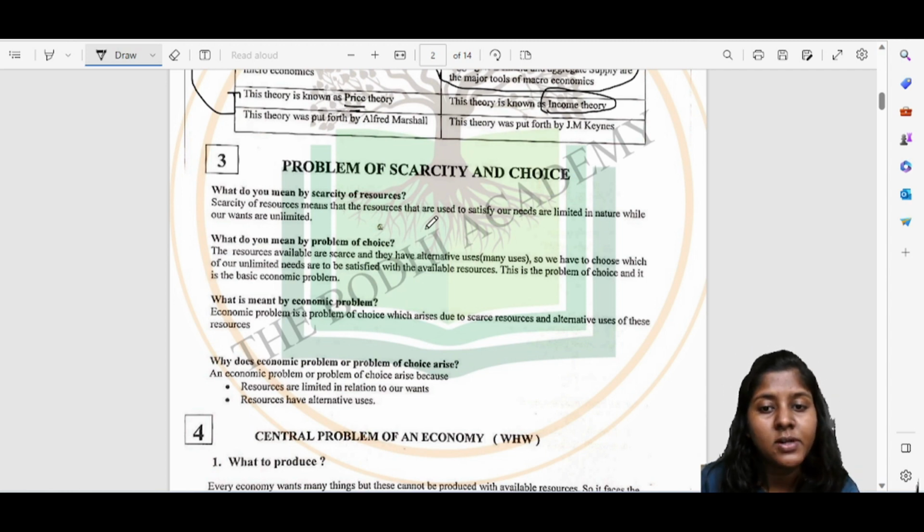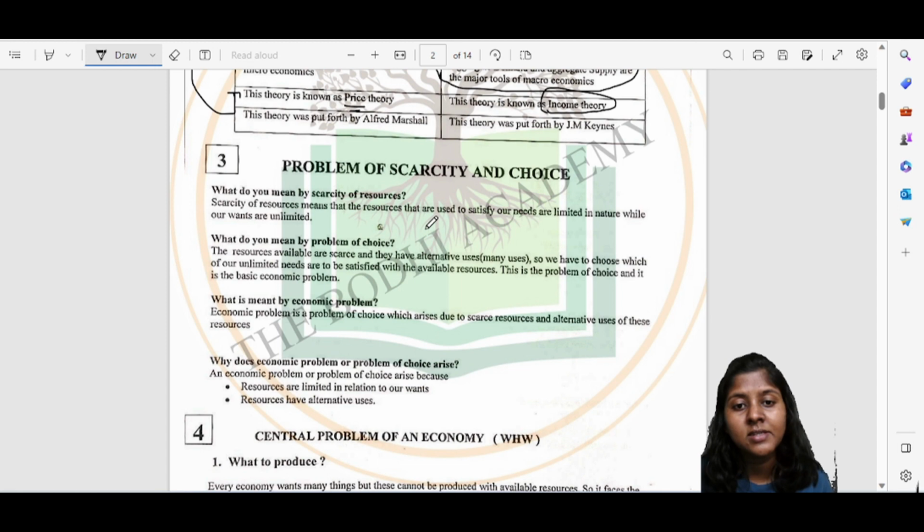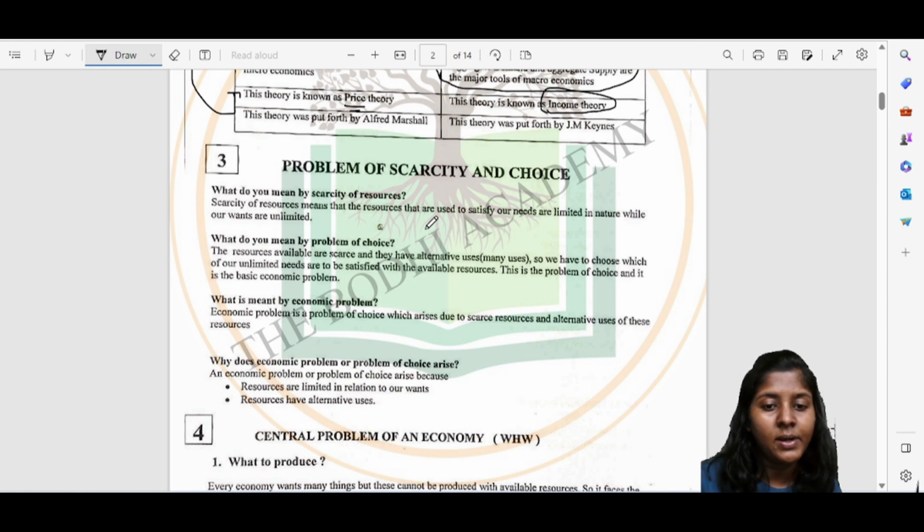Then the problem of choice arises. The resources available are scarce, and all the resources have various alternative uses. So we have to choose which of our unlimited needs are to be satisfied with the available resources. This is the problem of choice, and this is the basic economic problem which a country is facing. The next is, what do you mean by economic problem? An economic problem is a problem of choices which arises because resources are scarce and all the resources have alternative uses.